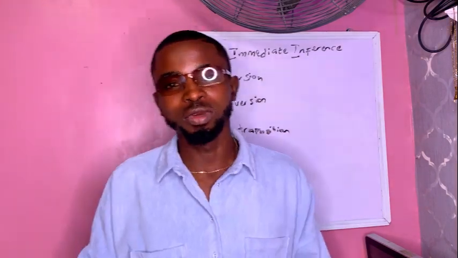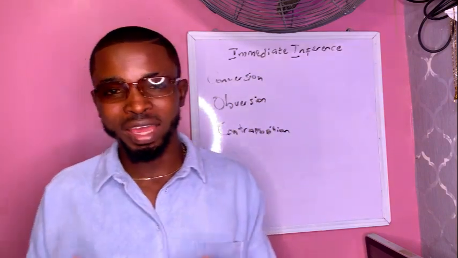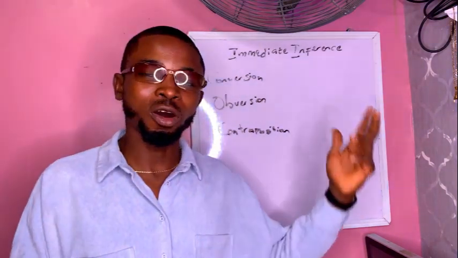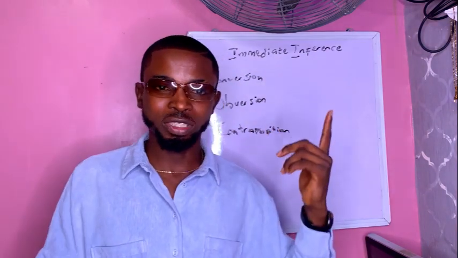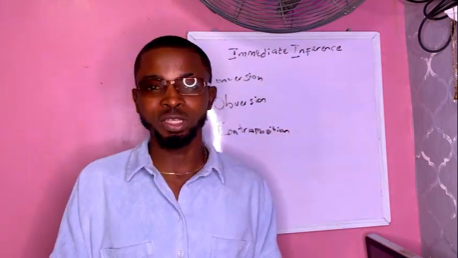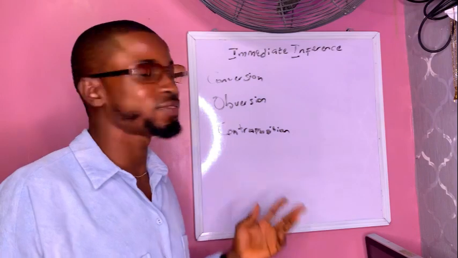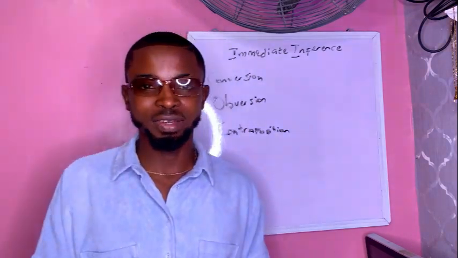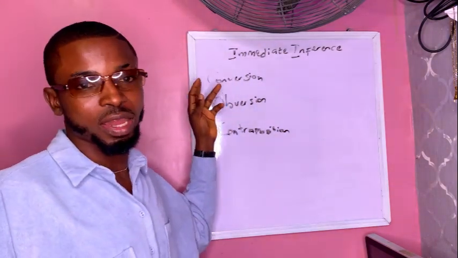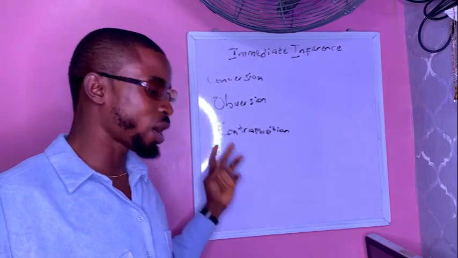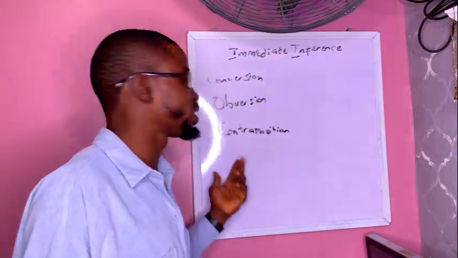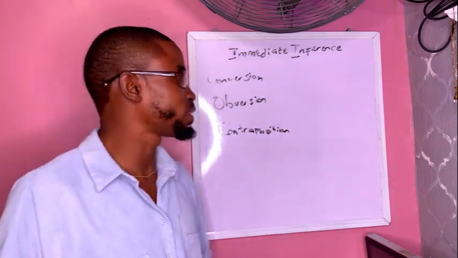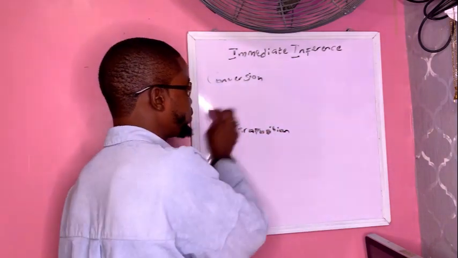What we are trying to say with all of this is that there is a way that we can infer a proposition from all these standard form categorical propositions in such a way that as long as the original proposition is valid, what we can infer from it will also be valid. So there are three different ways in which we can carry out these inferences, and that is what we meant by conversion, obversion, and contraposition. However, there are different rules and procedures guiding the three different types of immediate inferences that we'll be talking about.